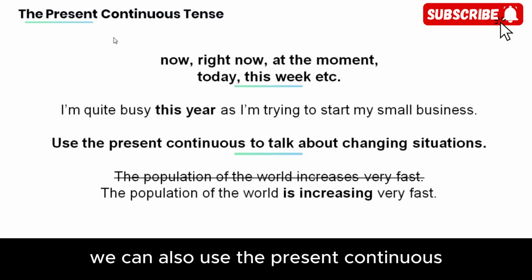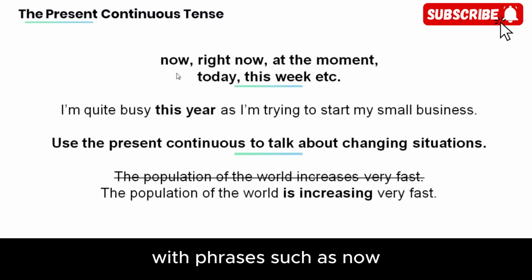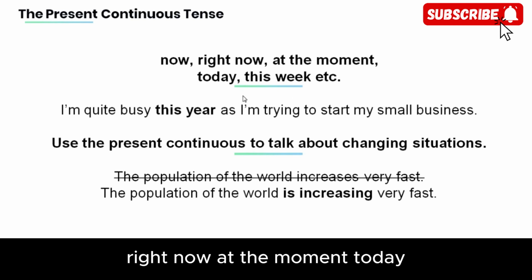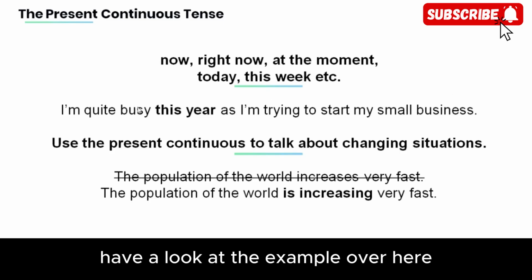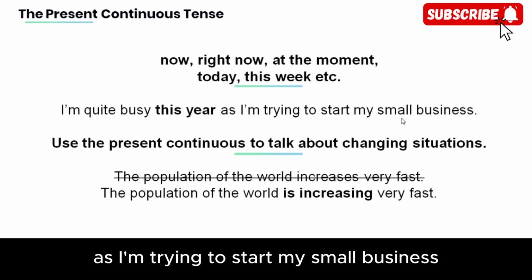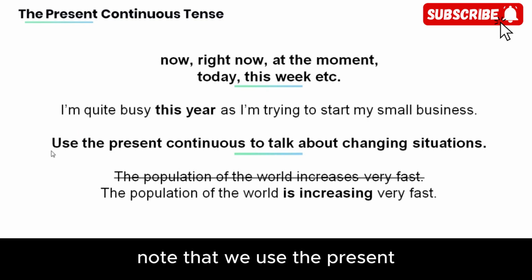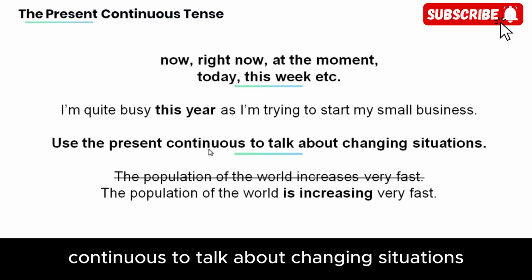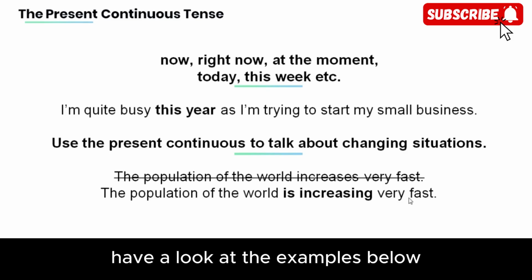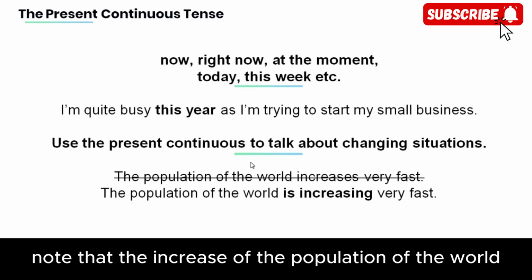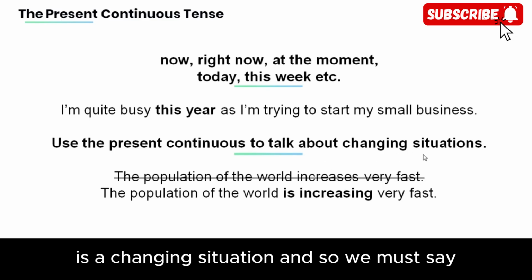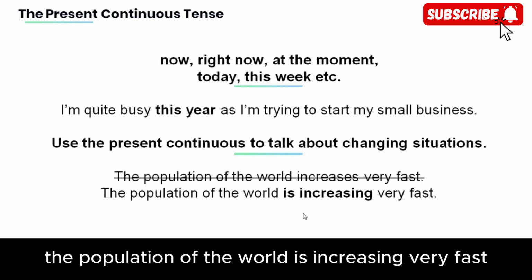We can also use the present continuous with phrases such as now, right now, at the moment, today, this week, etc. Have a look at the example over here. I'm quite busy this year as I'm trying to start my small business. Note that we use the present continuous to talk about changing situations. Have a look at the examples below. The population of the world increases very fast. Note that the increase of the population of the world is a changing situation, and so we must say the population of the world is increasing very fast.